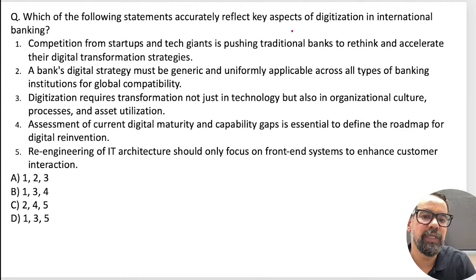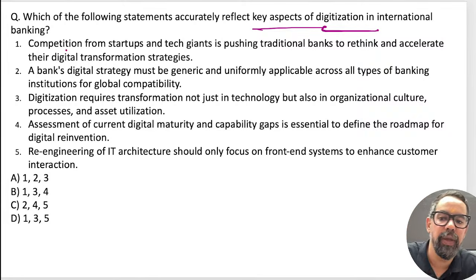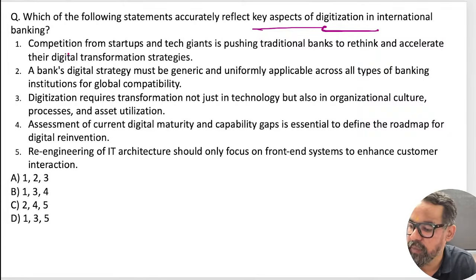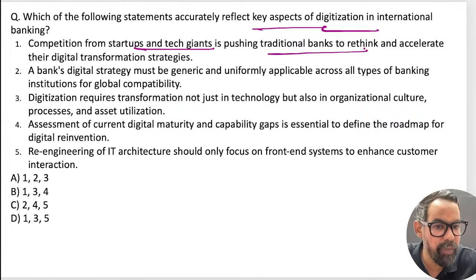Which of the following statements accurately reflect the key aspect of digitization of international banking? So what will be your correct answer, guys? Competition from startups and tech giants is pushing traditional banks. You just answer this question, guys. This is in your ABFM also, I guess. AI or digital banking and all, and in ABFM only. Next, what will be the correct answer? Competition from the startups and tech giants is pushing traditional banks to rethink and accelerate their digital banking transformation.